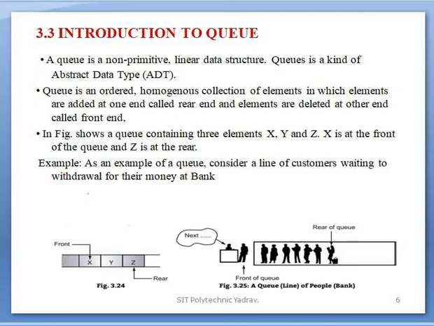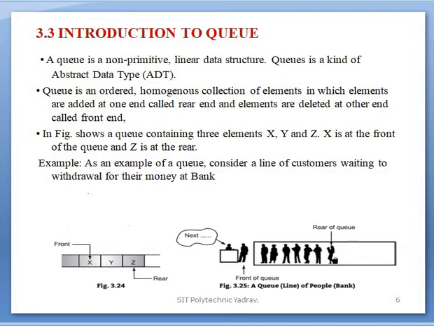A queue is an ordered homogeneous collection. What is meant by homogeneous? It means the same type of data or elements. Ordered means a particular order is defined and followed in the queue. A homogeneous collection of elements in which elements are added at one end, called the rear end, and elements are deleted at the other end, called the front end.